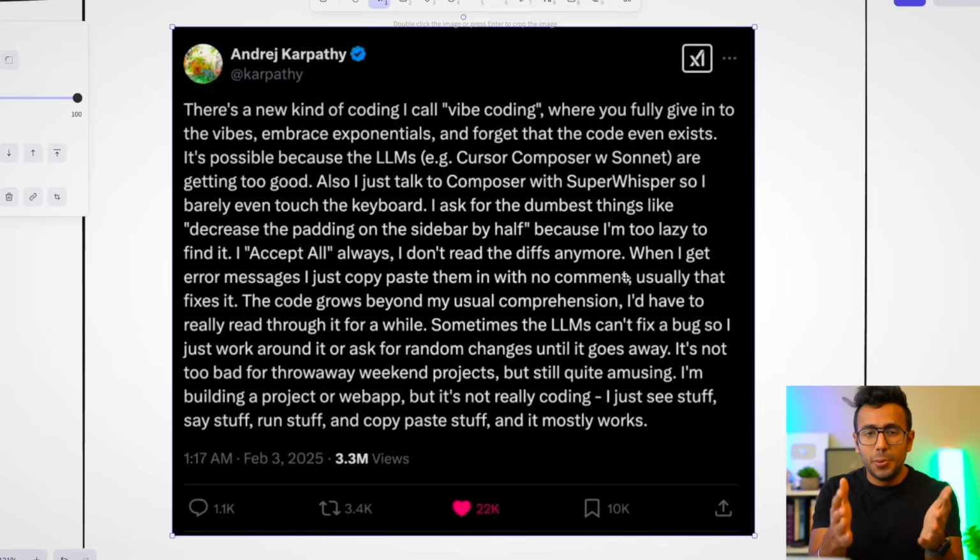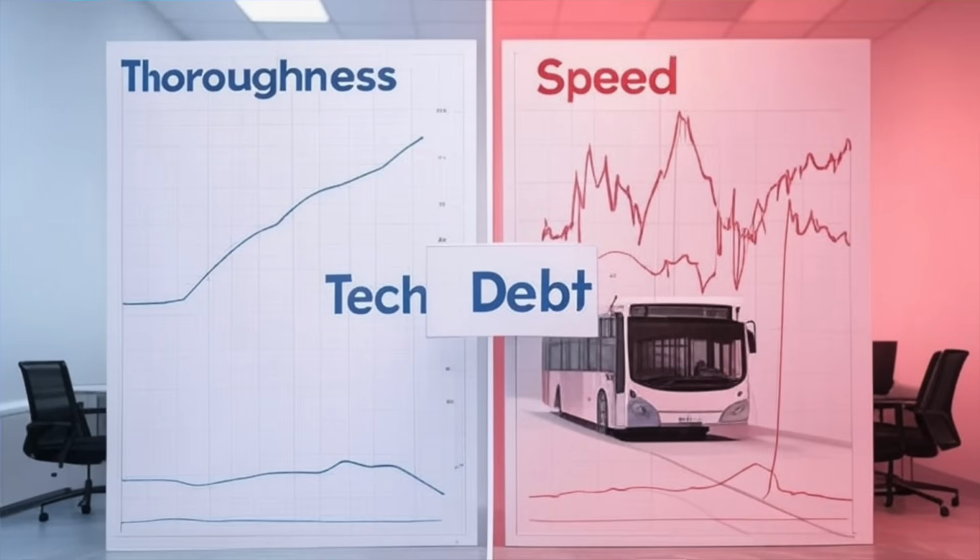Then why shouldn't you do it? You should do it if you have understanding. But I want to tell you that anything which is fast right now and not thorough, you always have this debate, fast versus thoroughness. Whatever is fast right now and not thorough leads to a debt, and that is called technical debt.